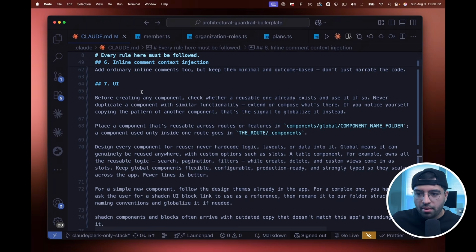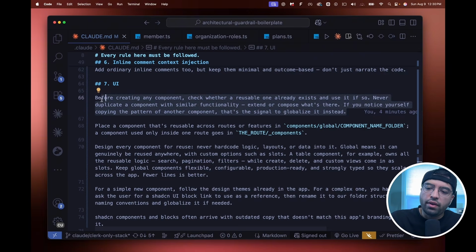So the idea is the same, globalized architecture. When you're creating components, if it can be globalized to some degree, globalize the component, right? That's the idea. So check whether a reusable one exists first and use it if so. Never duplicate a component with similar functionality. Extend or compose what's there. If you notice yourself copying a pattern of another component, that's a signal to globalize it instead.